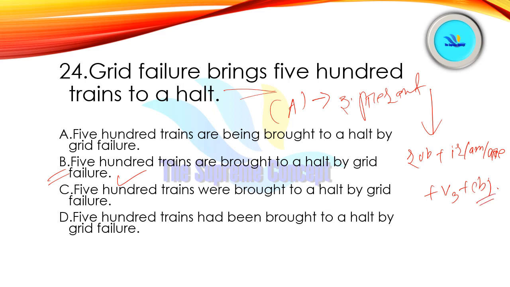So see where this structure is followed, only in option number B, right? Where brought, no. Had been brought, no. Are being, no. So we easily eliminated other options other than B. So option number B is correct here.